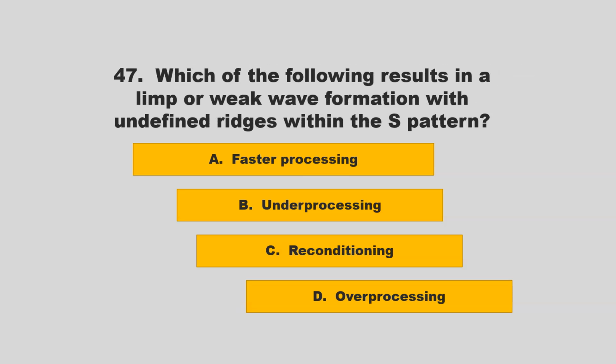Which of the following results in a limp or weak wave formation with undefined ridges within the S pattern? Is it faster processing, underprocessing, reconditioning, or overprocessing?